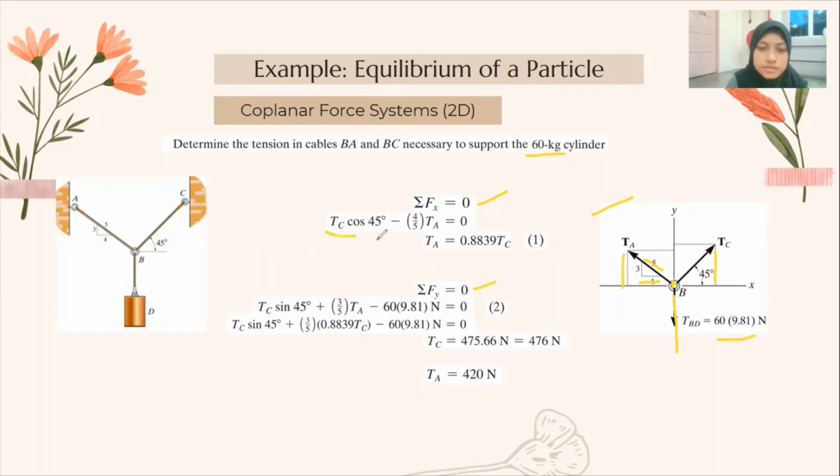Solve this first, and we put the Ta in the front. So we substitute this Ta here, and then we can get the Tc, which is equal to 476 Newton. And then we substitute Tc here, and then we get Ta equal to 420 Newton.